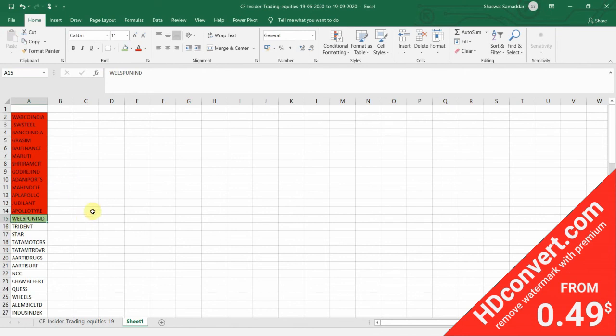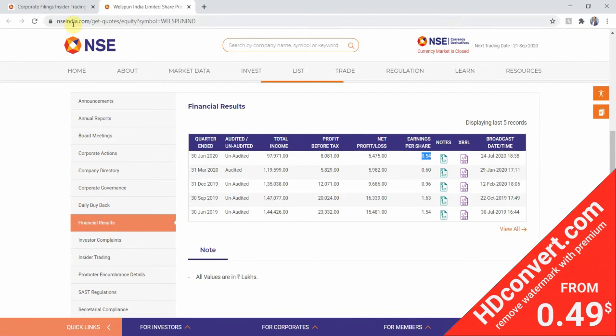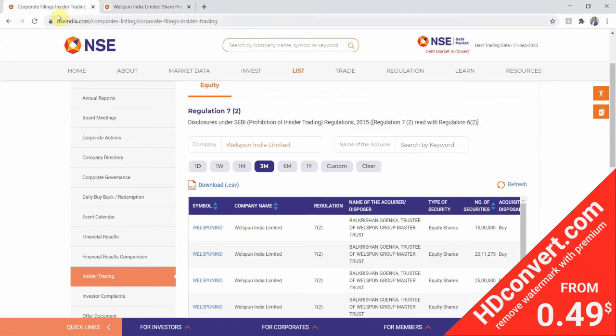then what we have to do is go back again to the NSE website. We'll go to the corporate filings, insider trading tab, and now we want to download the insider trading report of this particular stock for a time frame of 3 months. So I will just go ahead and click 3 months here. Okay, so it has loaded. Now I'll download this file. Now I'll open the insider trading report of Welspun India with a time frame of 3 months.